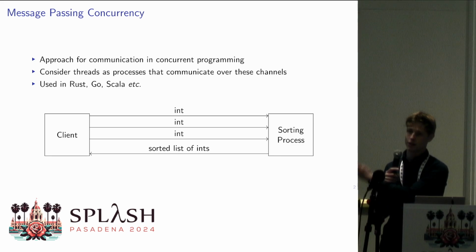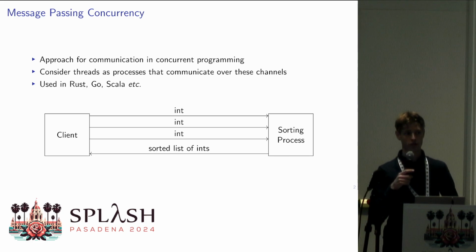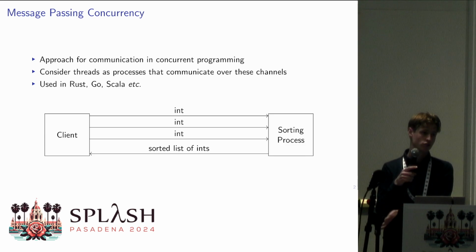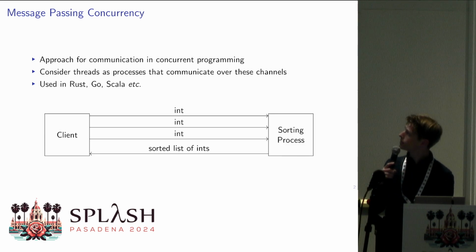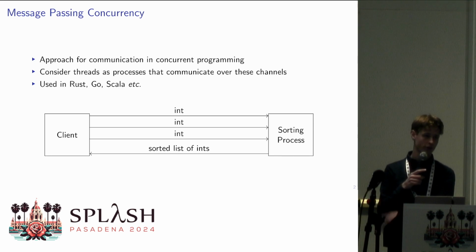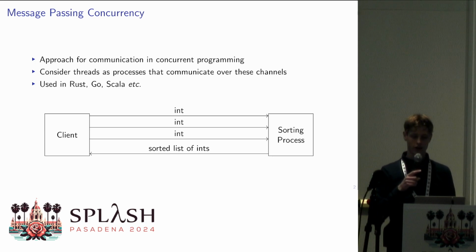This is a different type of channels than we considered for the Go talk we had earlier. In this case, the channels just have two specific endpoints which we're using. This is an approach you can use for communication in concurrent programming, such as in Rust, say. You can use Go channels for it as well, Scala, and that sort of thing.